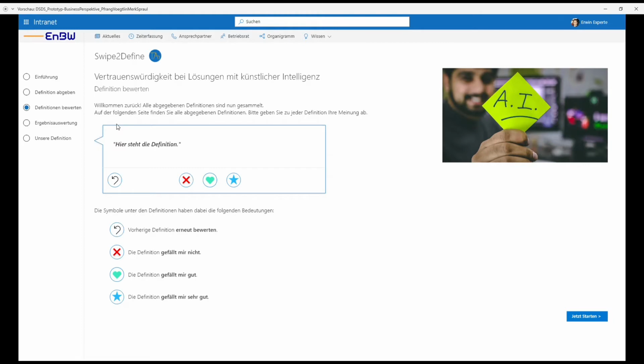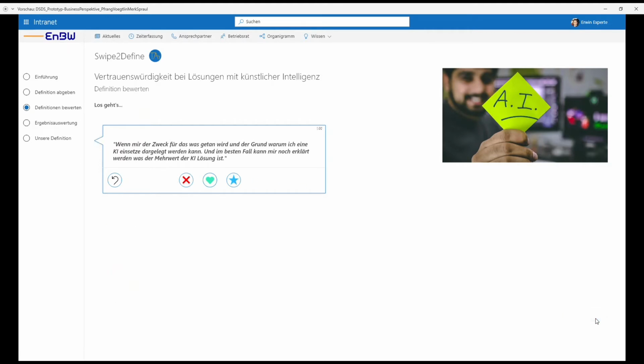The user has 3 options for rating a definition. Firstly, he can say that he doesn't like a definition by clicking on the red cross. Secondly, he can click on the green heart to indicate that he likes a definition. And thirdly, he can click on the blue star, which means that he really likes the definition. Now let's start with the rating. Okay, for this definition we say that we like it. And for this definition we think that it is a great one.